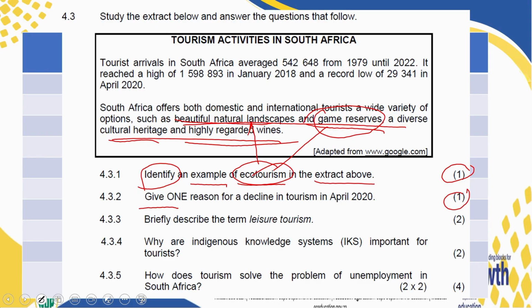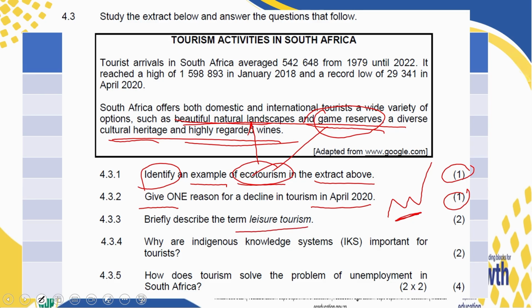Reason for a decline in tourism in April 2020. In this case, you should just know that anything that relates to the time period of 2020, 2021, that is when we had the COVID-19. It made some decline in a lot of activities. It can be a graph, and then all of a sudden there is a decline. Just know that in those years, there was what problem? You should be able to know about it. That is the COVID-19. And then we are now back again.